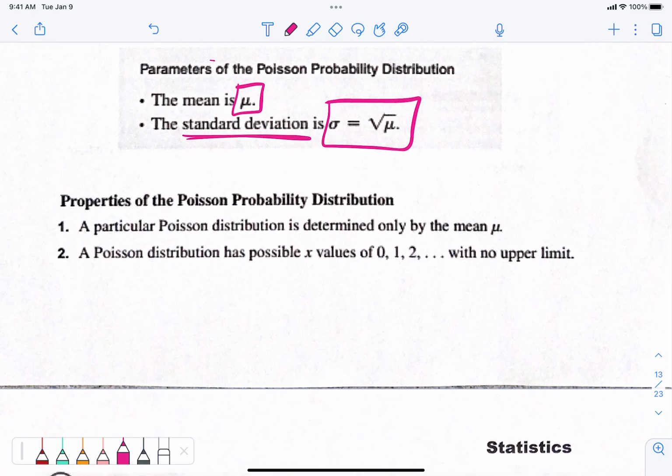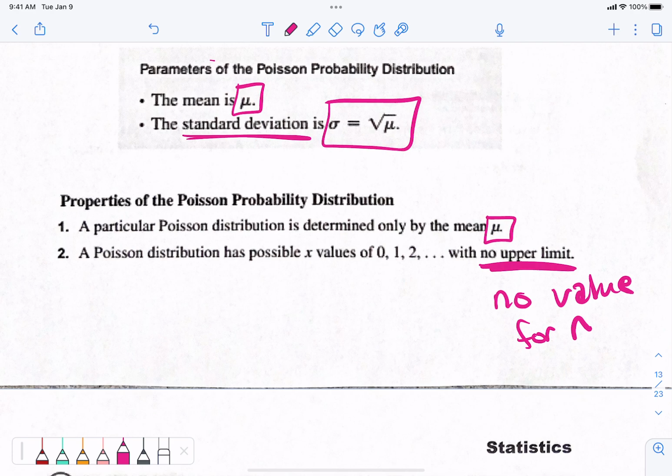A particular Poisson distribution is determined only by the mean. We don't have a P and an R and an N and all that good stuff. It has no upper limit because it has no value for N. It doesn't say 3 out of 10 trees or 4 out of 16 students. It could be as many hurricanes or as many tornadoes as we want it to be.